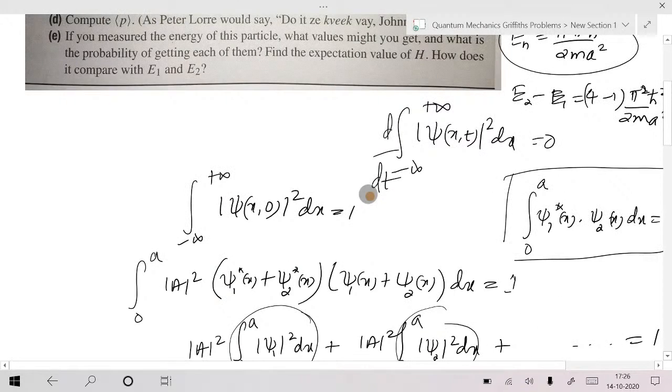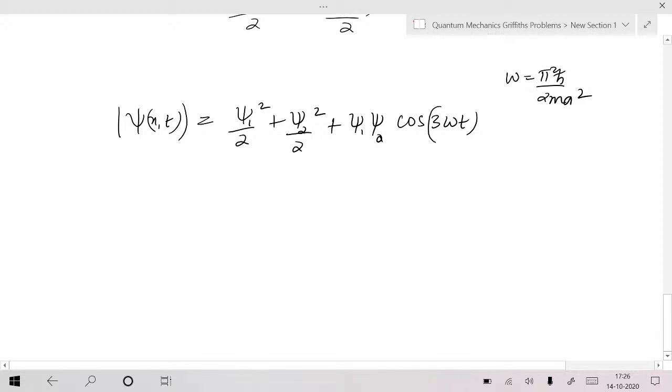Yes, the next part is you should compute expectation x, okay? I may not be able to do the full part, but let me give you some idea. Integral from minus infinity to plus infinity of x into mod psi x comma t whole square. Remember, you found expectation x for time t using the time dependent wave function. Again, obviously this will turn out to be 0 to a in our case.